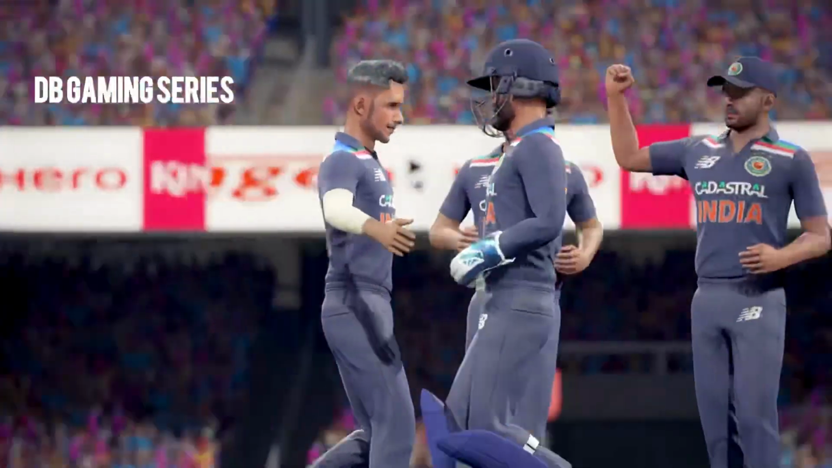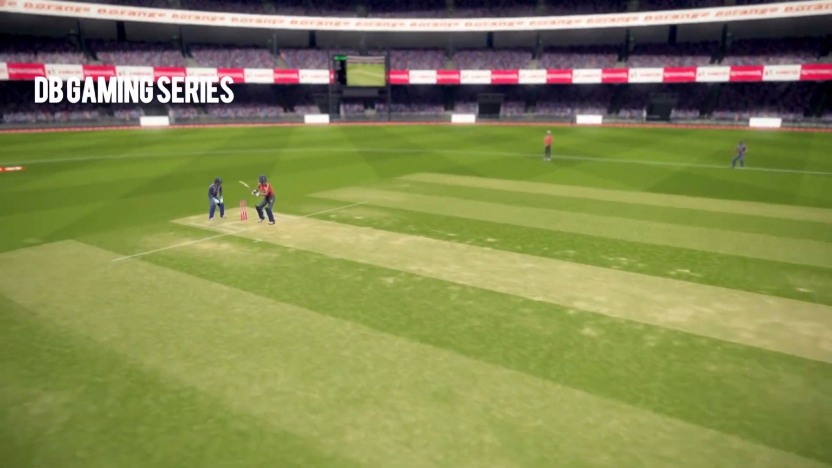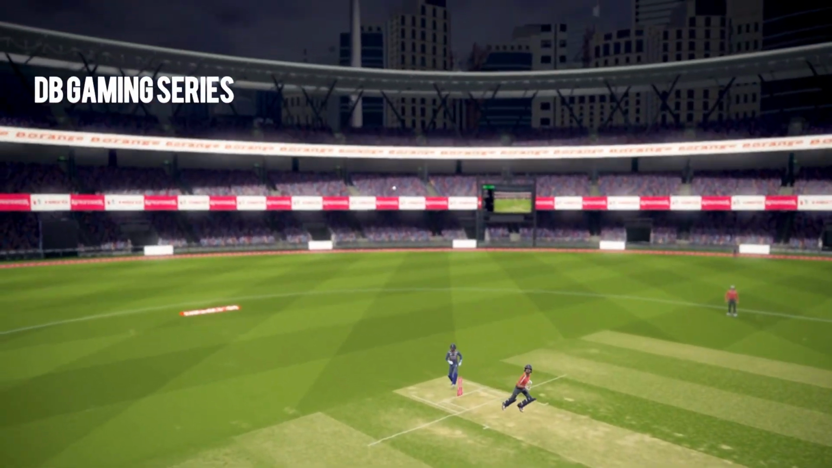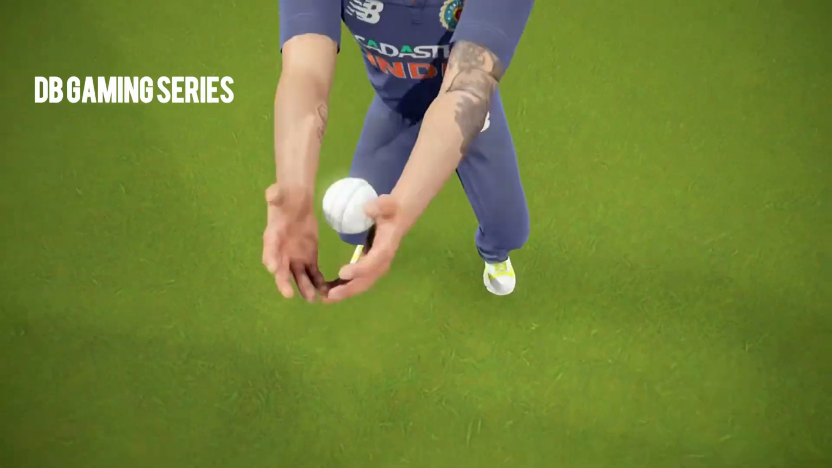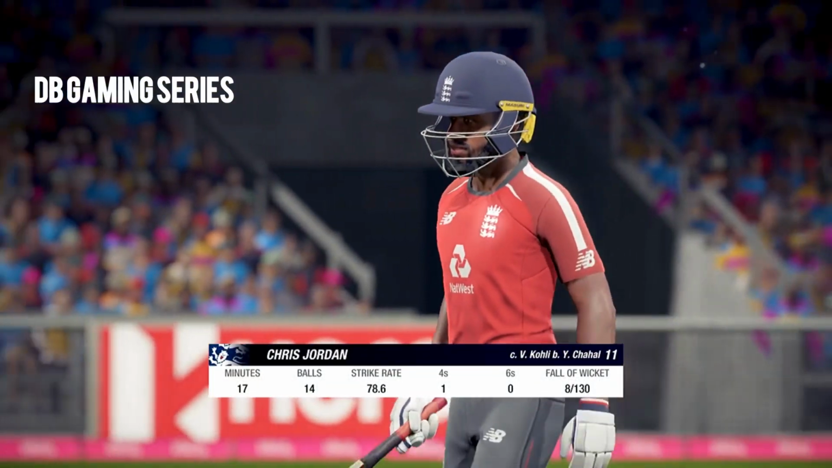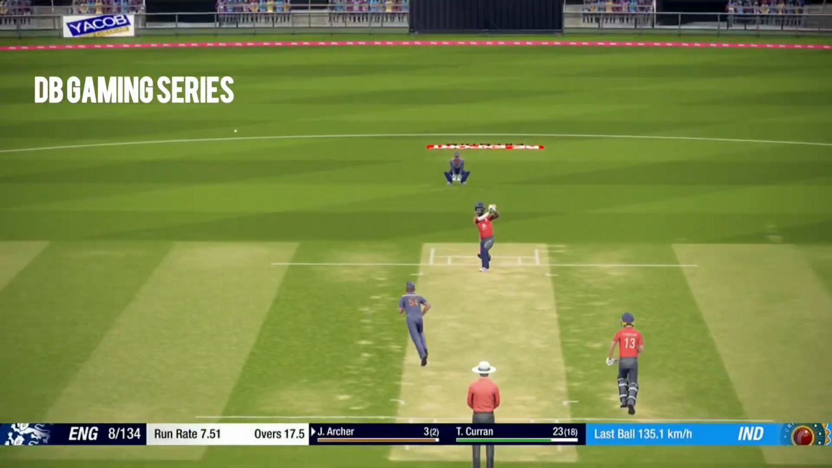A brilliant delivery. Chris Jordan trying to play a very weird, unique looking shot. I haven't really seen this much in real life, but a couple of batsmen have played this well in the DB Gaming series, but not Chris Jordan. Brilliant take by Virat Kohli. Made no mistake as Chris Jordan walks back for 11, and England are now 8 for 130.